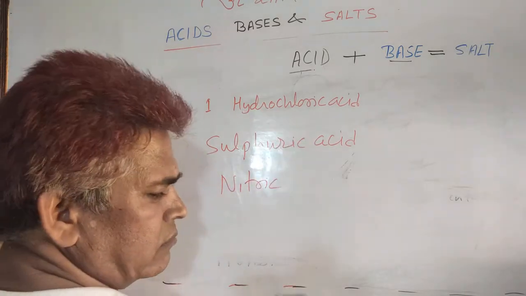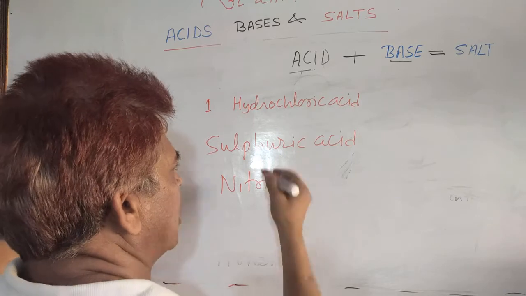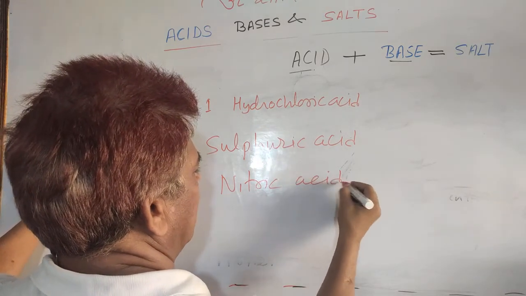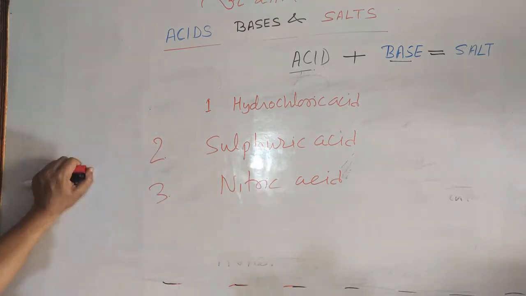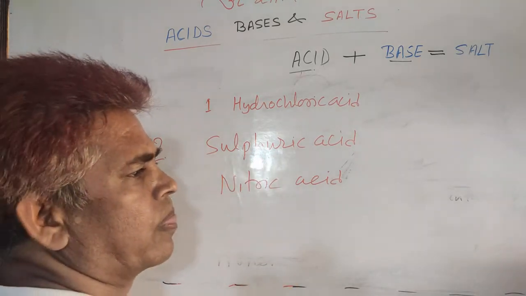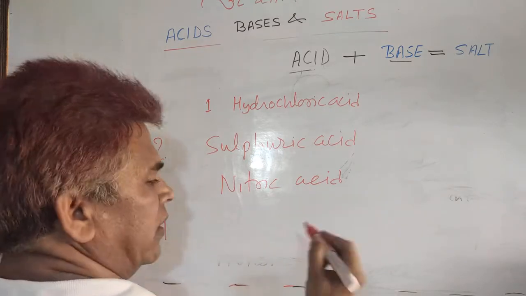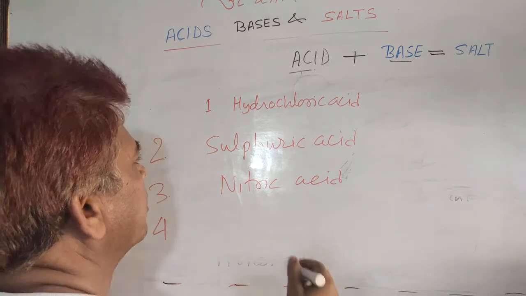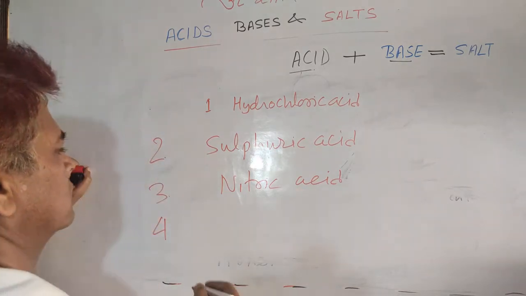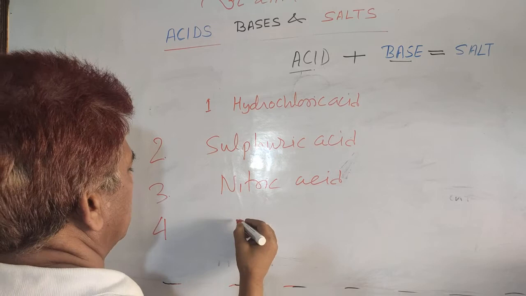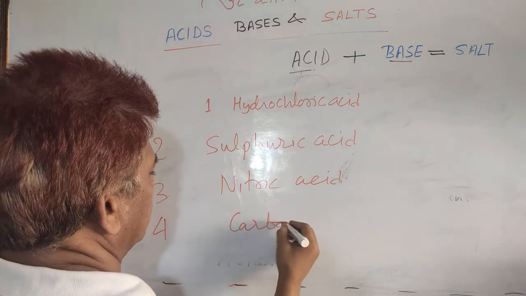There are so many chemical substances that are acidic in nature. Someone uses them in practical life, and even in your home kitchen some acidic substances are present, and another you can take carbonic acid.